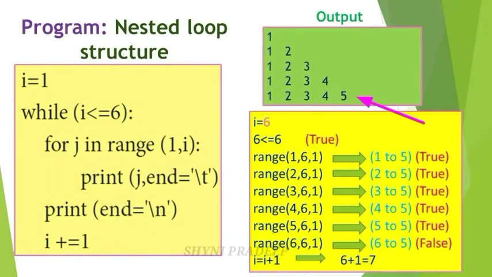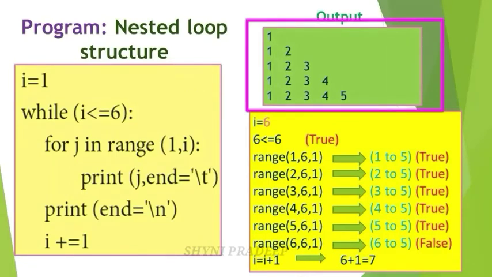So the cursor comes to the next line, okay, and i is equal to i plus 1. That means what is the value of i now? 6. So i is equal to 6 plus 1 is equal to 7. So again check the condition. 7 is less than or equal to 6. Is this condition true or not? This condition is false. So if the condition is false, then the loop will not be executed, okay. See here, this is the output: 1, 1 2, 1 2 3, 1 2 3 4, 1 2 3 4 5, okay. So this is the way of writing a program using this nested loop structure, okay.